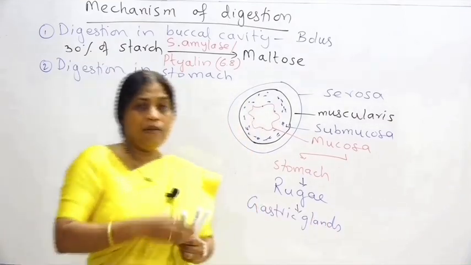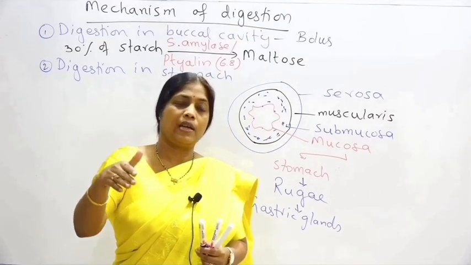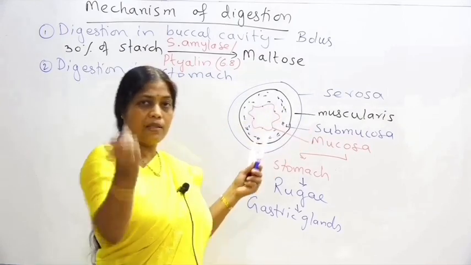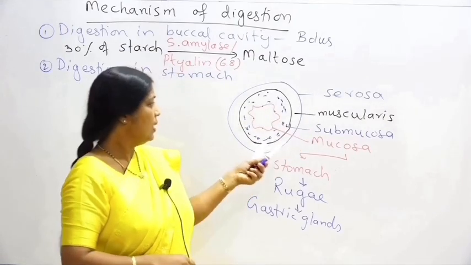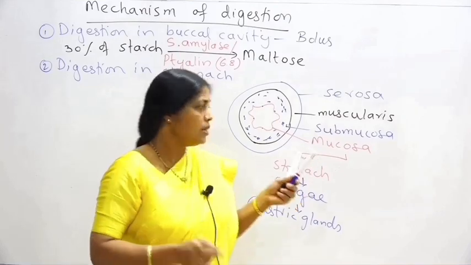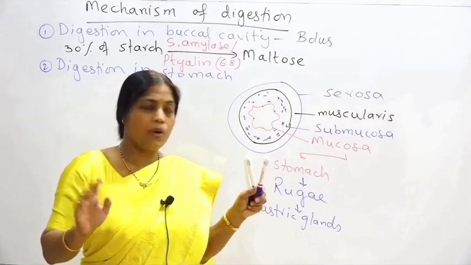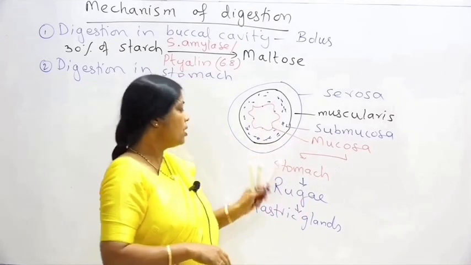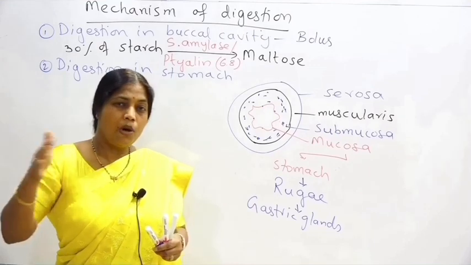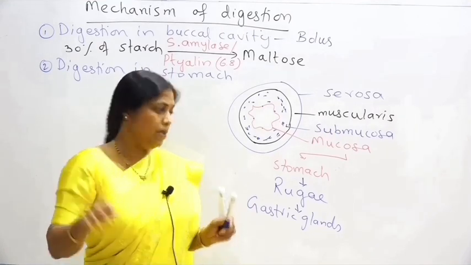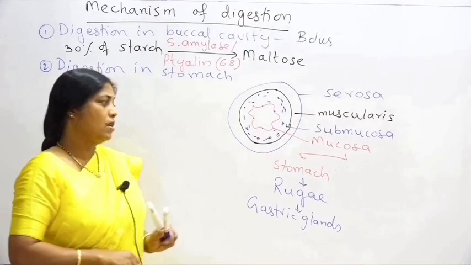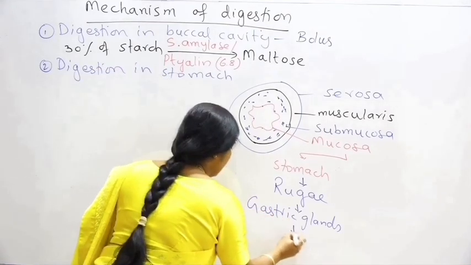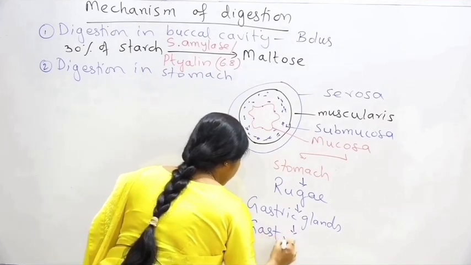Now similarly, when you continue from the stomach to the small intestine, and if we take a transverse section of the small intestine, we can find the same layers. That is the outermost layer called serosa, the second layer of muscles called muscularis, the third layer of loose connective tissue called submucosa, and the fourth layer called the mucosa. The mucosa of the stomach has small, irregular foldings when it is empty, called rugae. And in this mucosa of the stomach we find some gastric glands. These gastric glands secrete gastric juice.